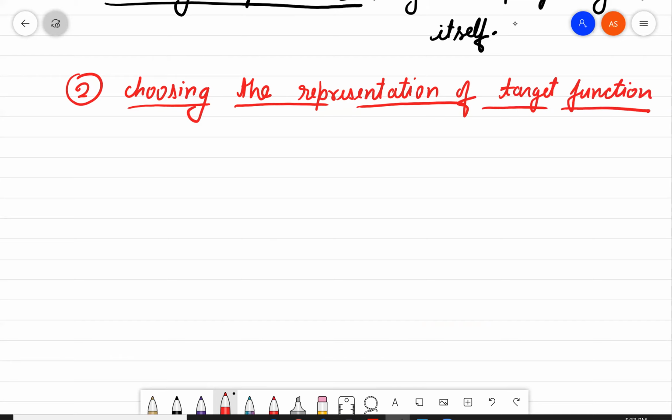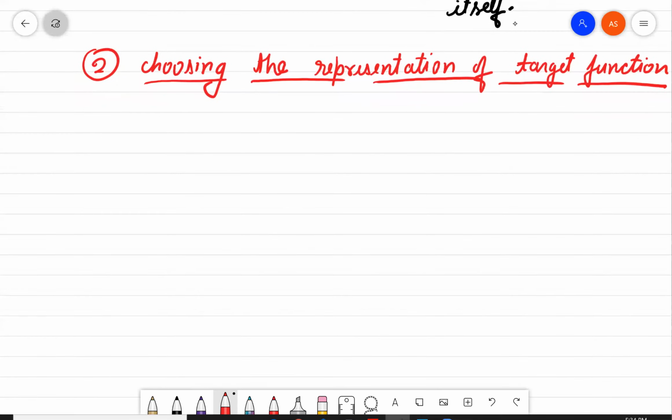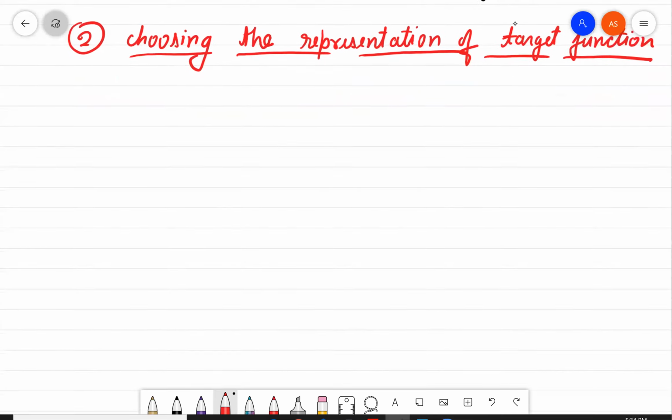Suppose a checkers playing program needs to learn how to choose the best move out of the training experience or the database for legal moves from any board state. So the function has to choose the best move from the given data set. This function is called the target function.